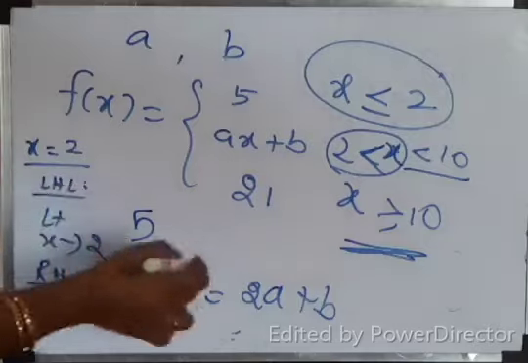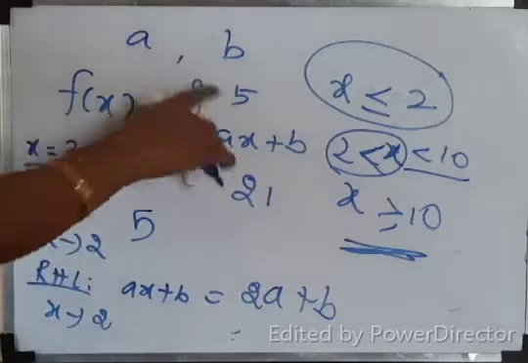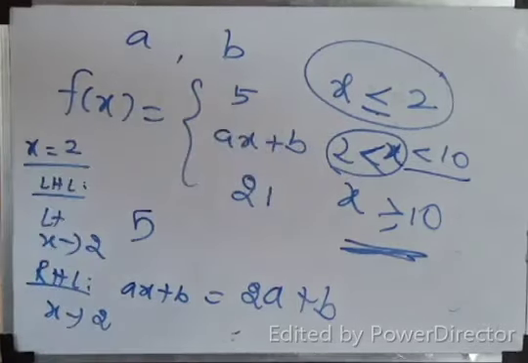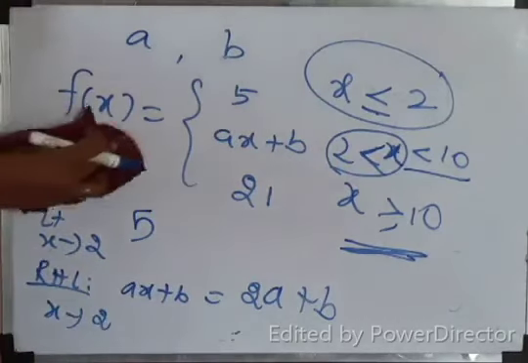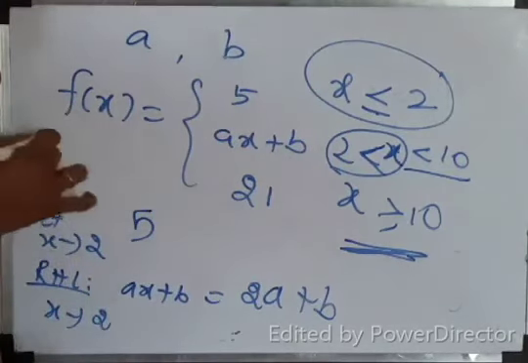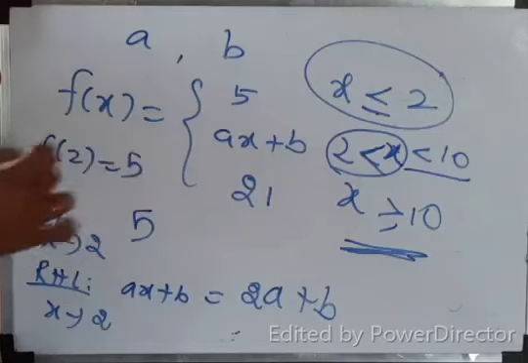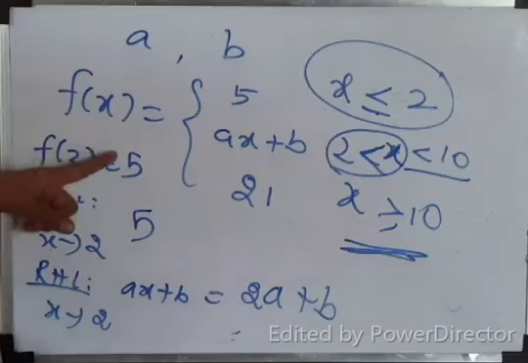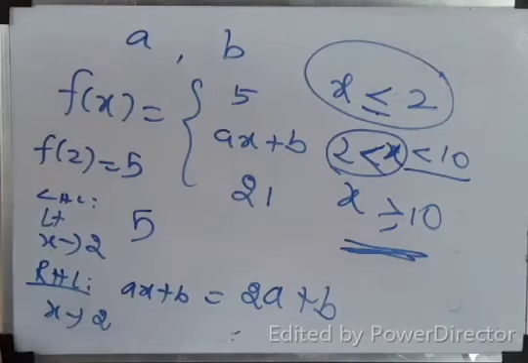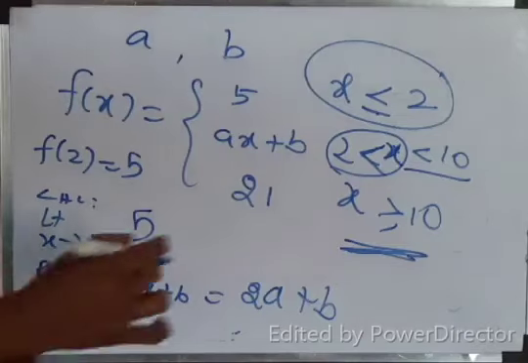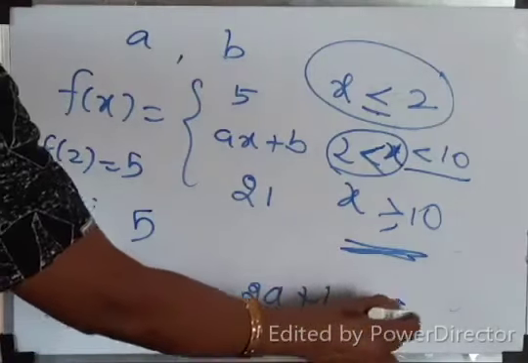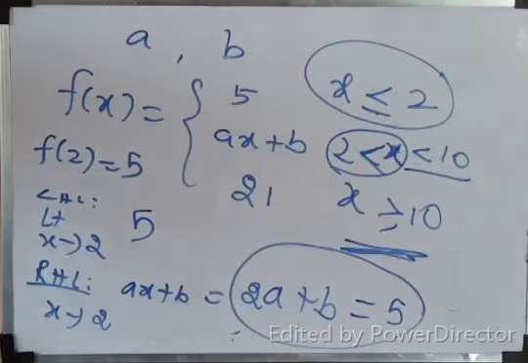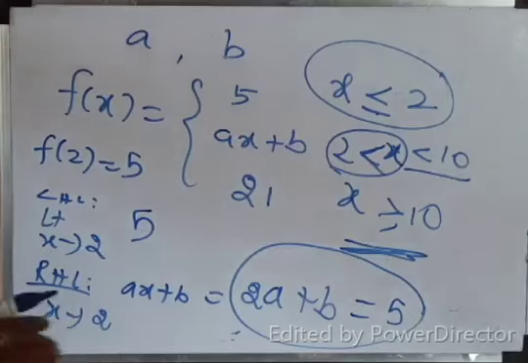What is f of 2? My third point. F of 2 also 5. Yes? What is my f of 2? I will write on the top. F of 2 also 5. So LHL equal to RHL equal to f of 2. Therefore 2a plus b equal to 5. Correct? 2a plus b equal to 5. This is equation number 1. Now at x equal to 10.